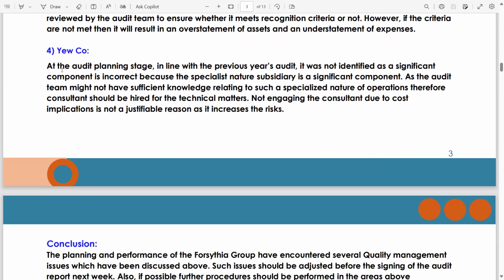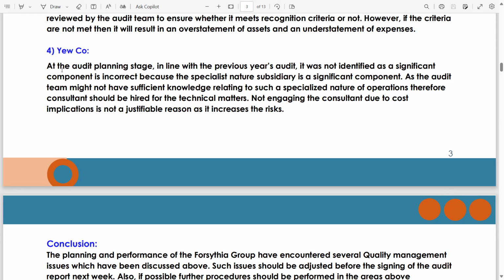For you, at the planning stage, in line with the previous year's audit, it was not identified as a significant component. That is incorrect. Why? Because the specialist nature in the subsidiary is also a significant component. Look how previous topic lectures are linked with the past papers, as the audit team might not have sufficient knowledge relating to such a specialized nature of operations. Therefore, consultants should be hired for the technical matters. Not engaging the consultant due to cost implications is not a justifiable reason as it increases the risk.